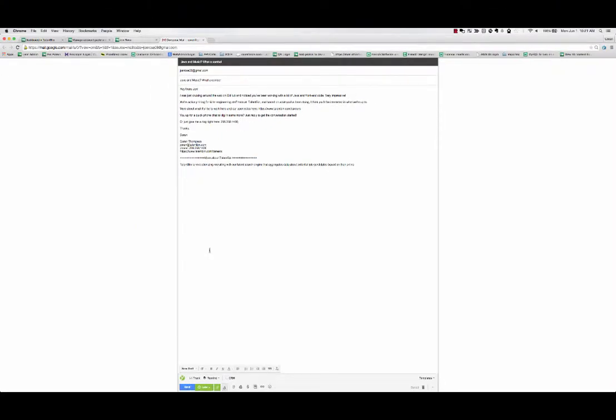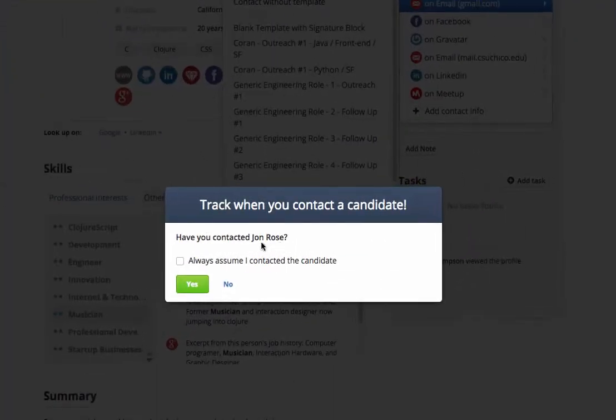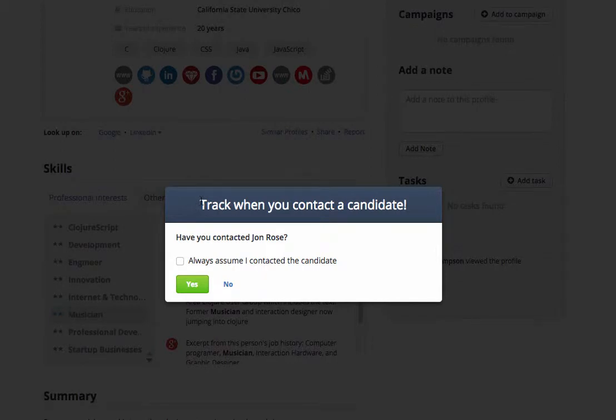But then the key is, once we send the email and we go back to John's TalentBin profile, you'll notice the system is asking us if we actually reached out. Let's go ahead and say yes, we did send him a message. If we select this always assume I contacted the candidate box here, then the system will skip this dialog box and it'll just automatically assume that we said yes.